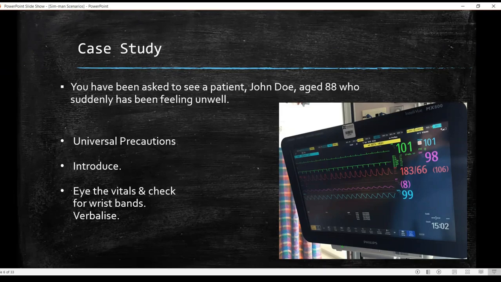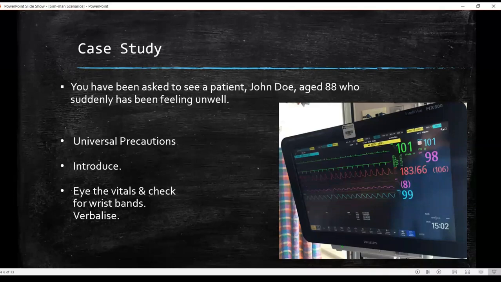Introduce yourself, and when you introduce yourself, ask the patient, how are you? Are you all right? See for the response. And this will also help you further on with your ABCDE approach, which I will touch upon later. And based on whether the patient is responding or not responding, that will help you come up with the next part of the protocol.